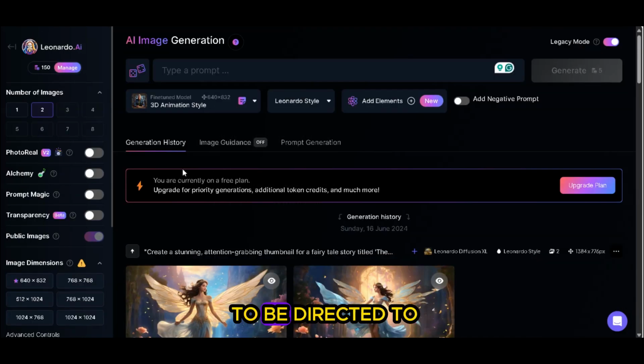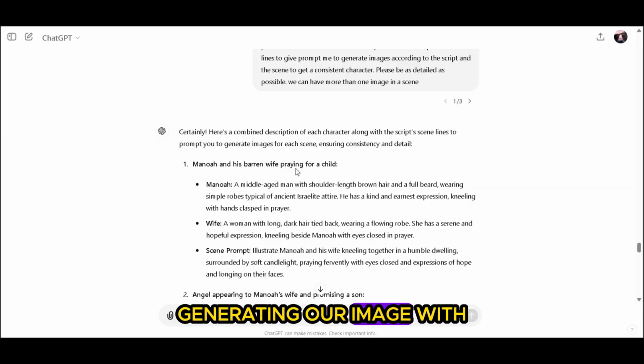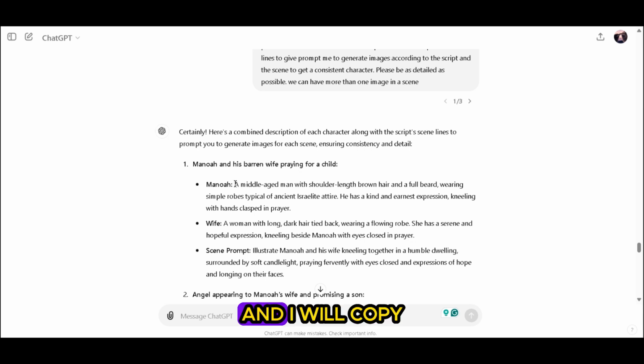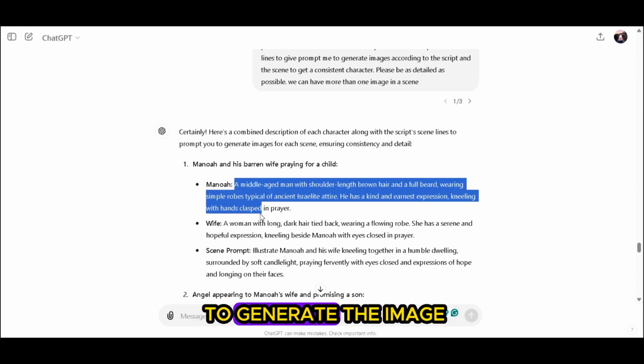So we are going to be directed to this page. This is where we are going to start generating our image with the prompt. To generate our image with the prompt, I'll go back to ChatGPT and I'll copy the prompt that ChatGPT gave me to generate the image.